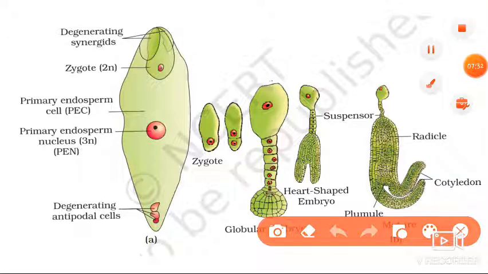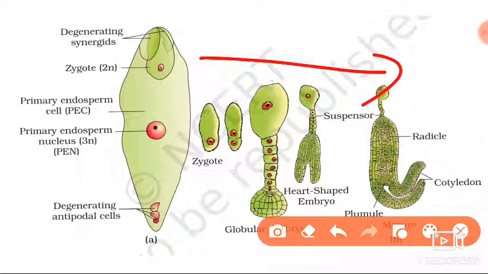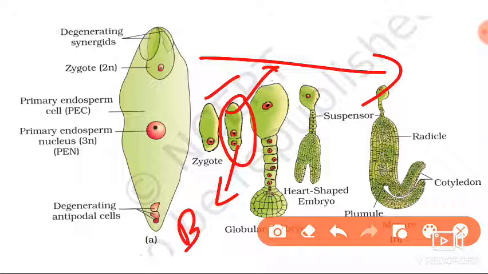This is the complete explanation about the development of the embryo in dicot, not in monocot, in dicot. This is the zygote you can see here, and this zygote is going to divide unequally. One is the apical cell, another one is the basal cell. This is the apical cell or terminal cell, and this is the basal cell.